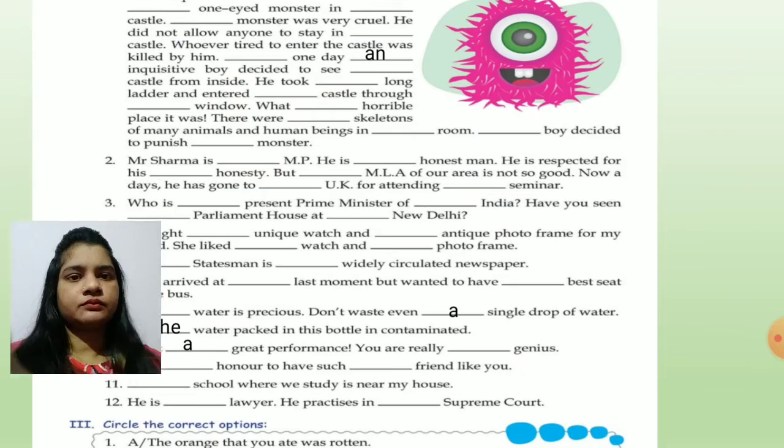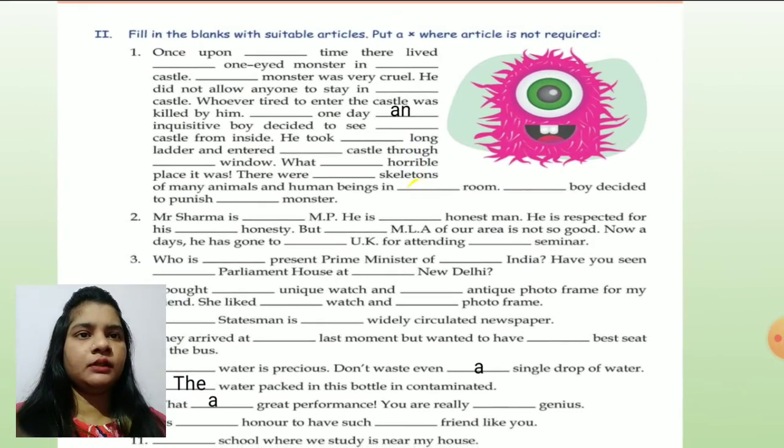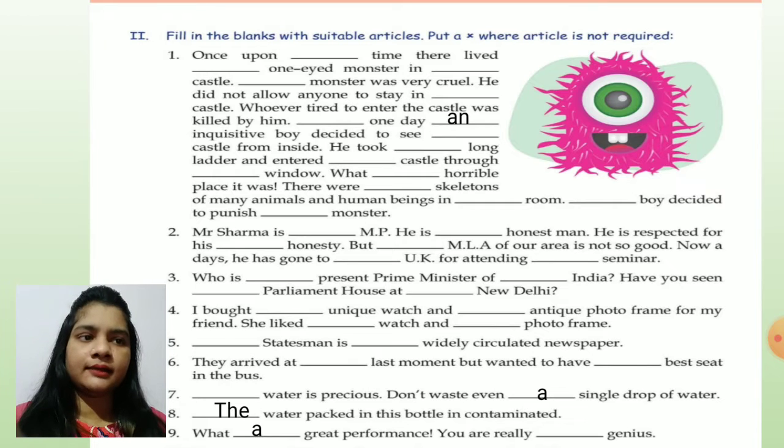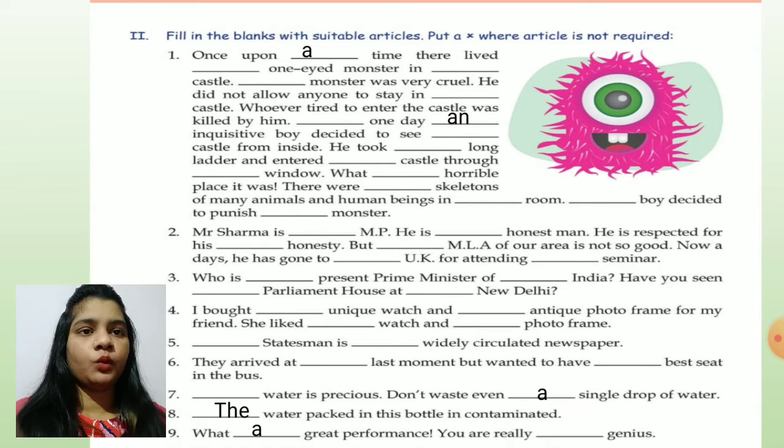Now again, fill in the blanks with suitable articles. And children, you have to put a cross mark where an article is not used. So, once upon a time, it's so common, there lived a one-eyed monster. So what will we write?